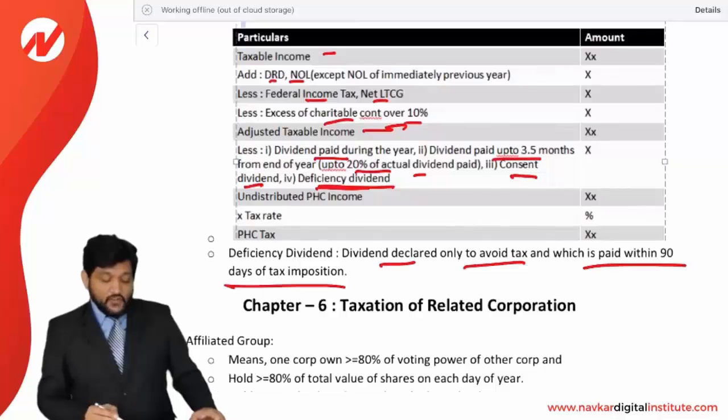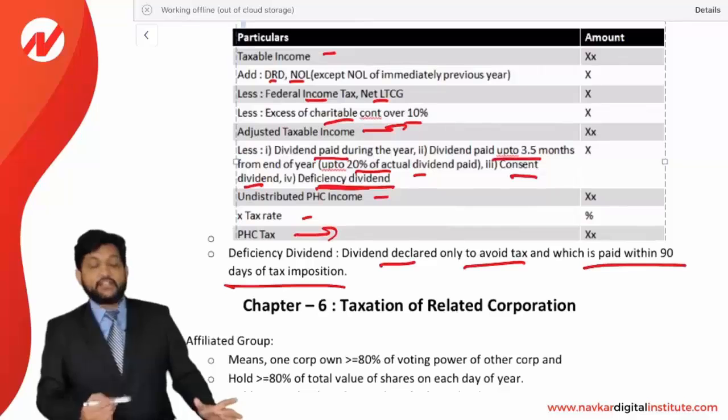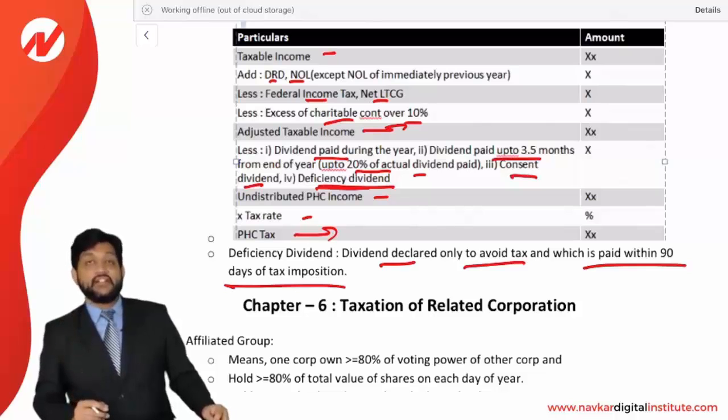Okay, and after reducing all these, you will get undistributed PHC income, times the tax rate, equals PHC tax. So this is the formula. If you see, it's almost the same formula as the AE tax. Certain things are extra and there are some changes. Remaining, it's the same thing.